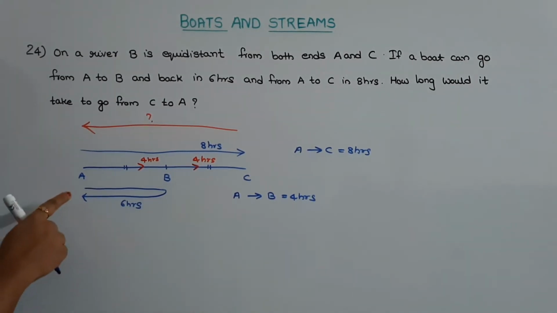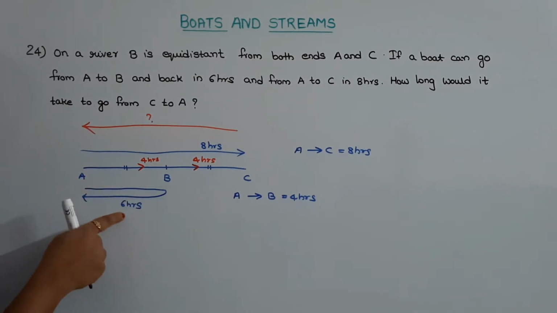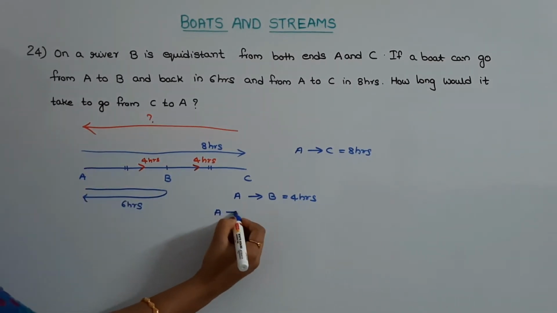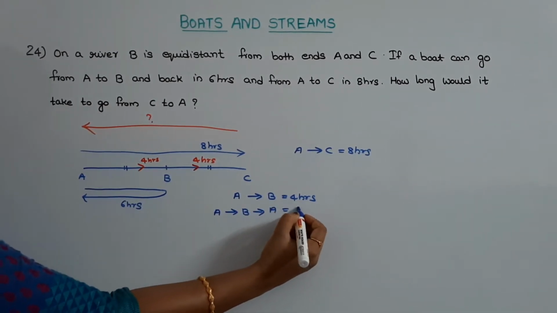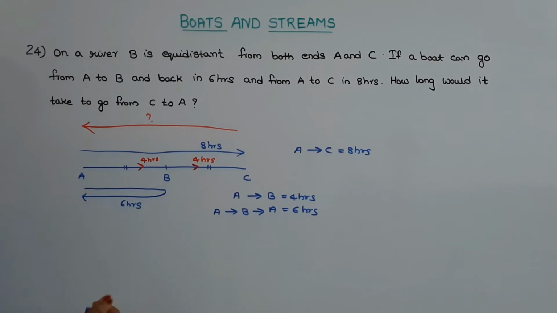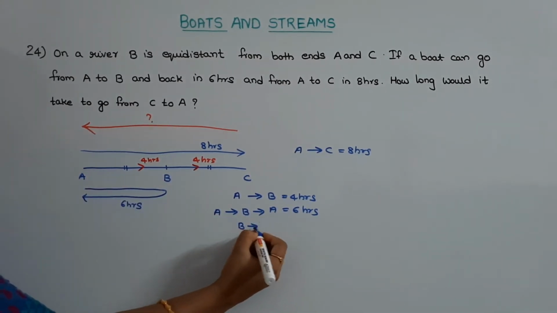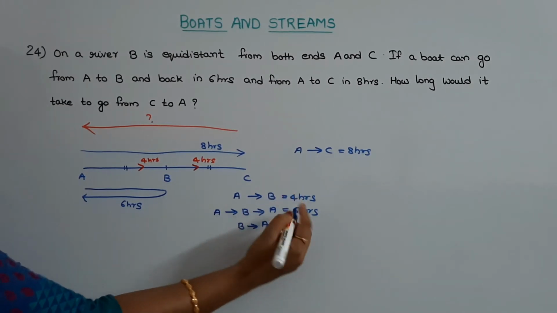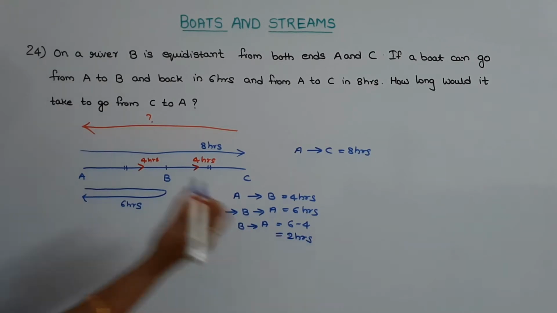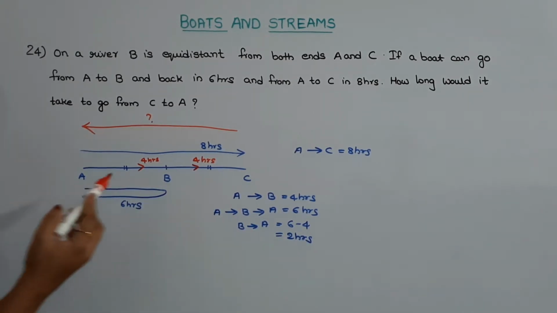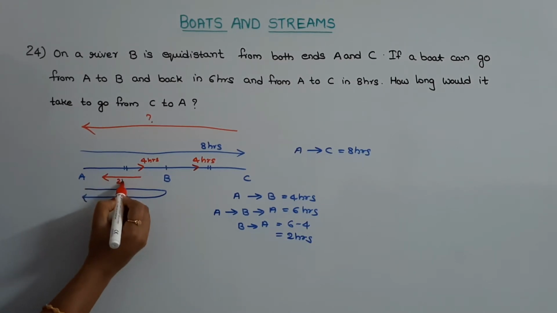And the time taken by the boat to go from A to B and then back to A is given as 6 hours. Then what will be the time taken by the boat to go from B to A? That will be equal to 6 minus 4, that is 2 hours. Hence, the time taken by the boat to go from B to A is 2 hours.